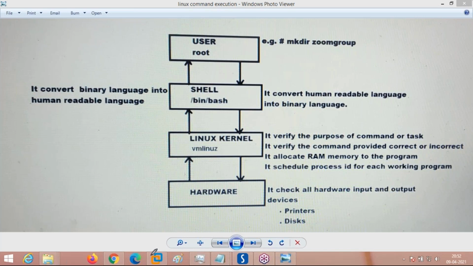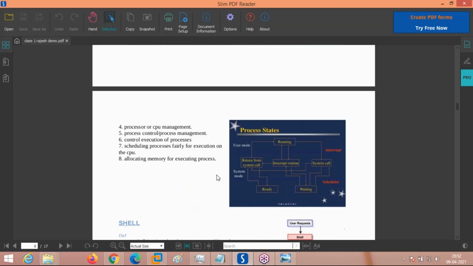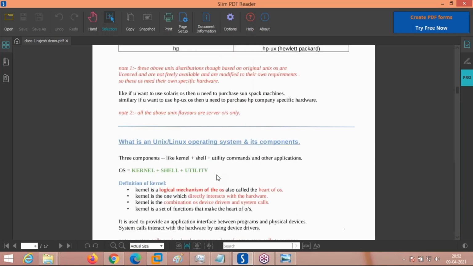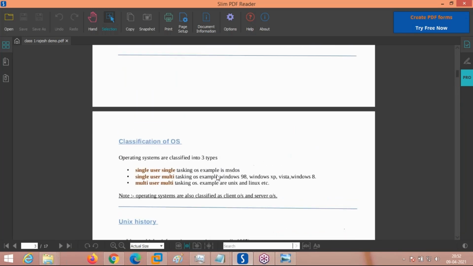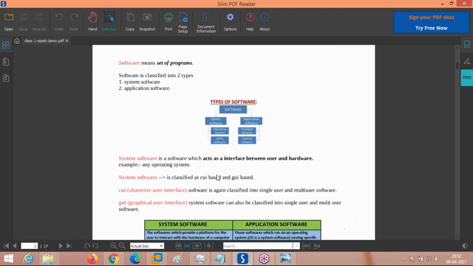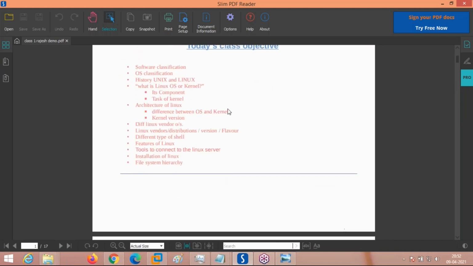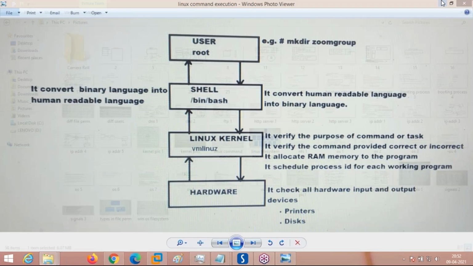I think you got it, na? So now we will see. Okay, now you got it, how the command execution process takes place. So now we have done what is the kernel, what is the Linux operating system, what are the properties of the Linux operating system, and what are the tasks of the Linux kernel. Everything we have seen: the architecture of Linux, different vendors, Linux distributions, flavors and versions. We have also seen the features of the Linux operating system. Now we will see where the original Linux kernel is.